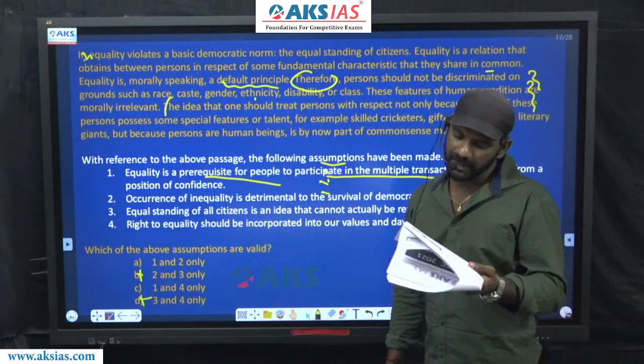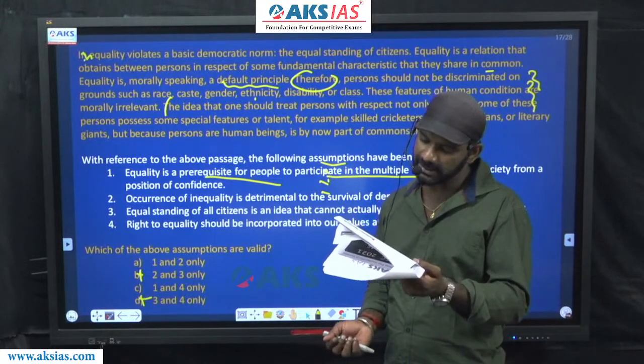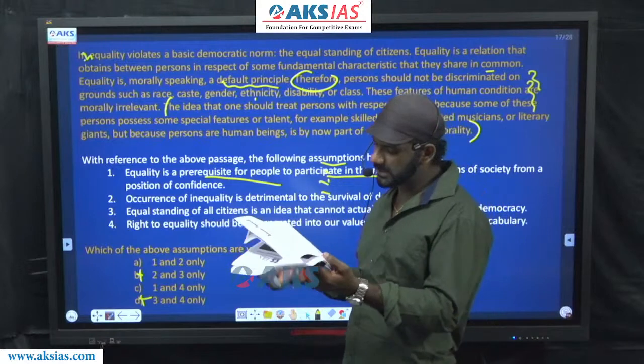Come to 2. Occurrence of inequality is detrimental to the survival of democracy. Yes, the last part of the passage says this.